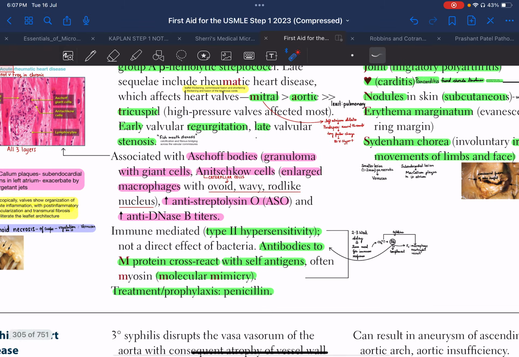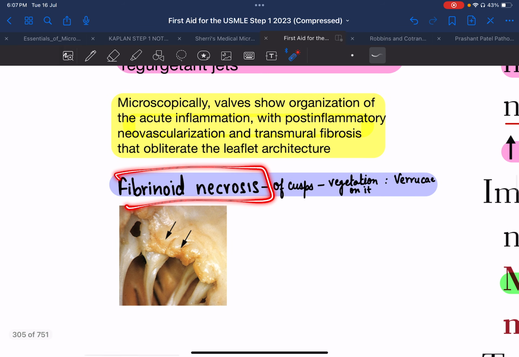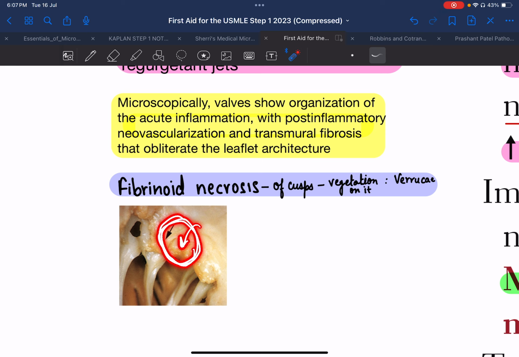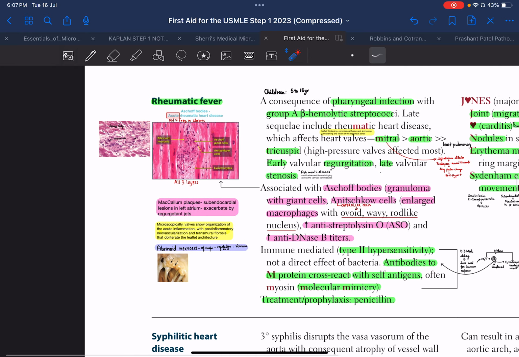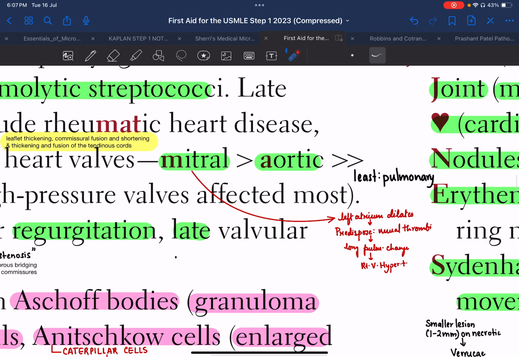Now, I think we have discussed all of this. Here you can also see there will be fibrinoid necrosis of the cusps, and the vegetations which are found on these necroses are known as verrucae. Over here there is fibrinoid, there is early infection followed by another layer of thrombi or vegetations which is formed. This is your verrucae.